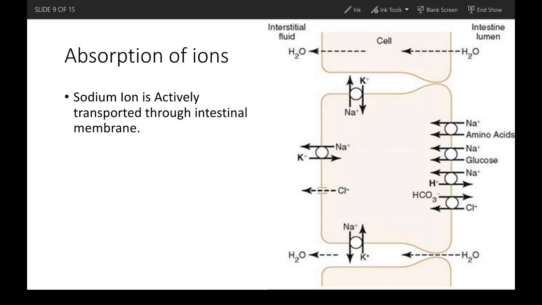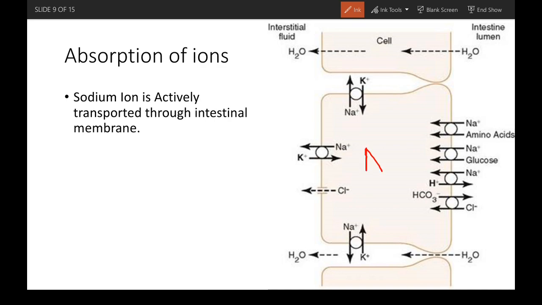Absorption of ions. The most important ion that is absorbed is sodium, right? Sodium is actively transported through intestinal membranes. The sodium concentration inside the cell is reduced by actively transporting sodium out through the basolateral part using the sodium potassium pump.